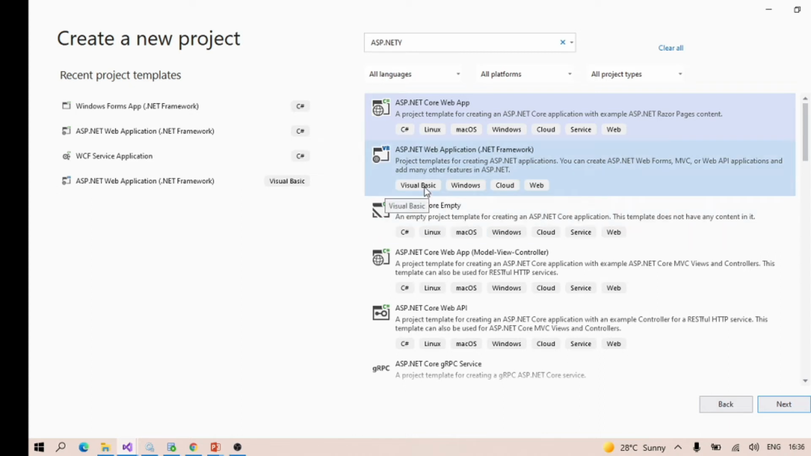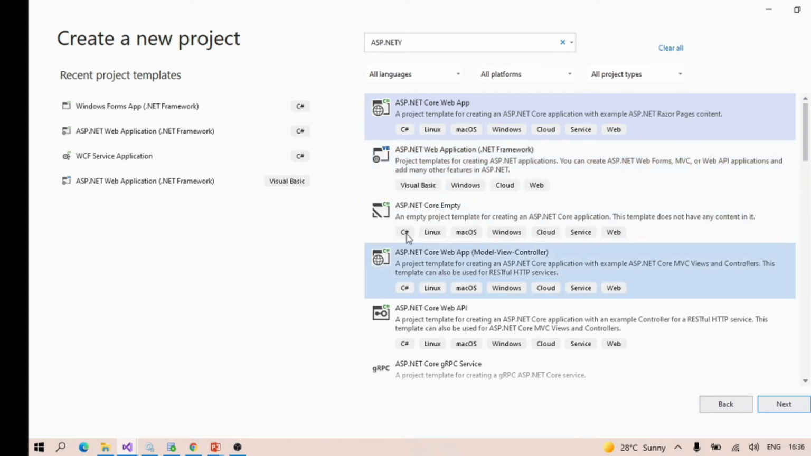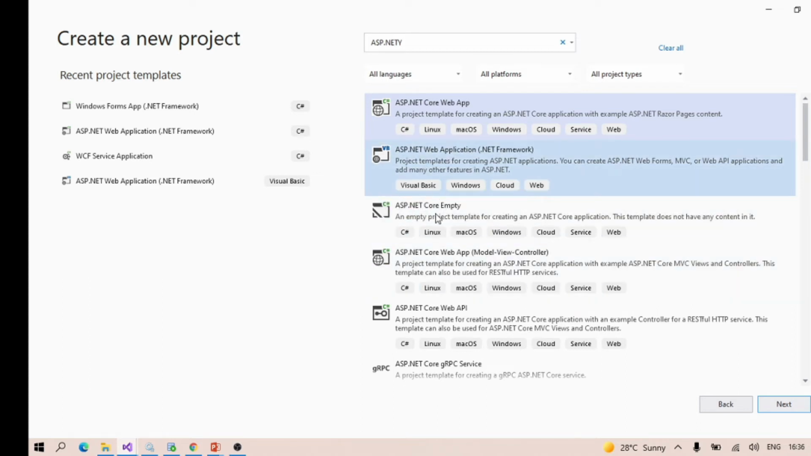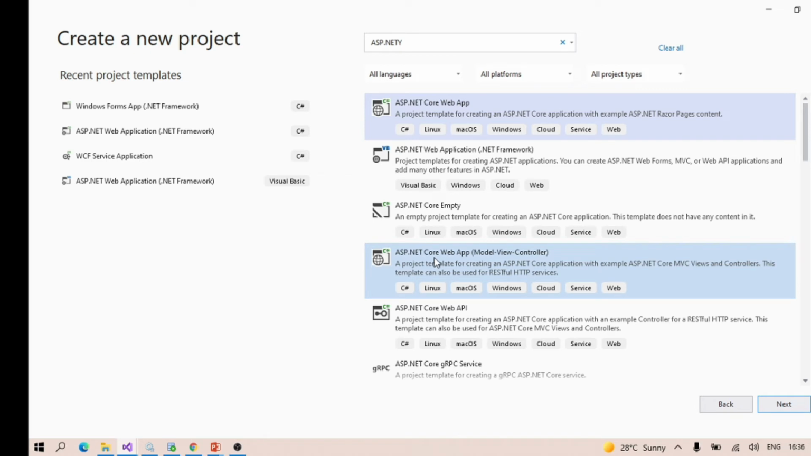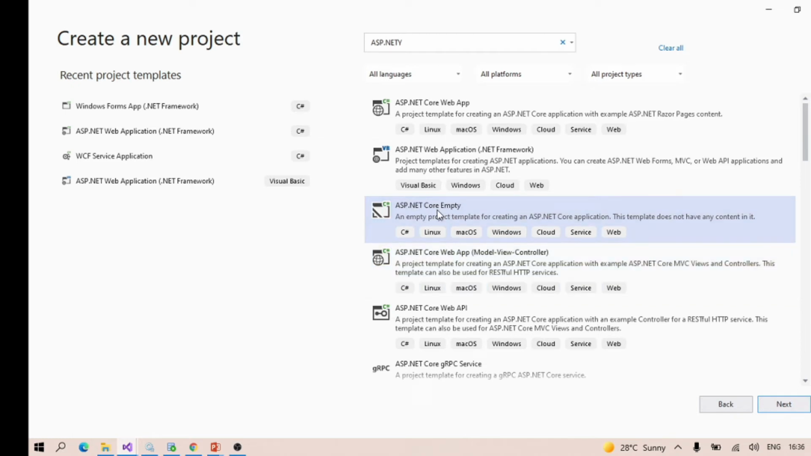This one is based on Visual Basic. So we need to take care about which type of application we are creating and select accordingly. We are selecting ASP.NET Core Web App Model View Controller, so it's an MVC application. ASP.NET Core Empty means it will provide you just a simple structure of the application based on ASP.NET Core.